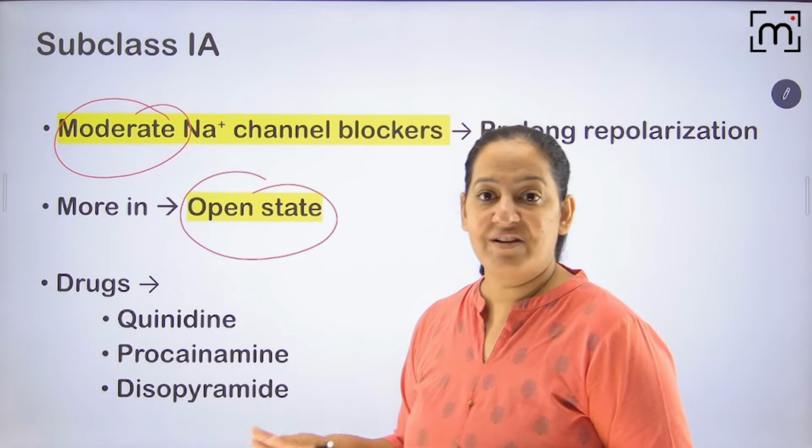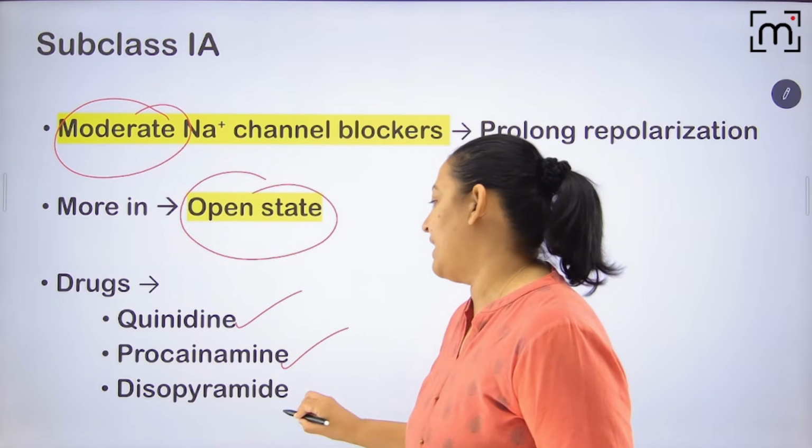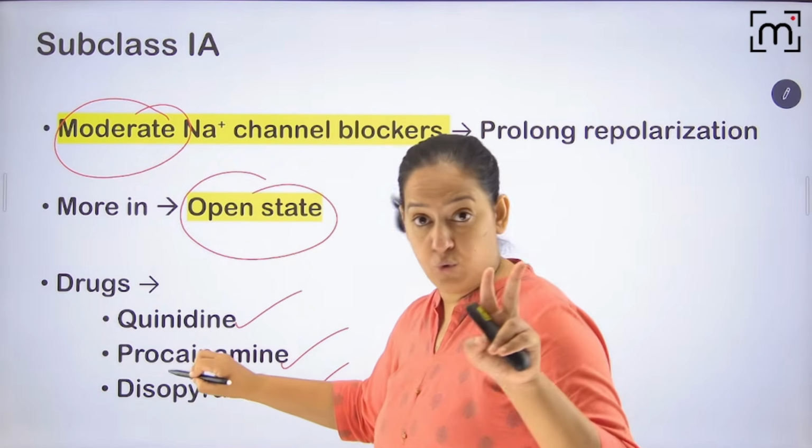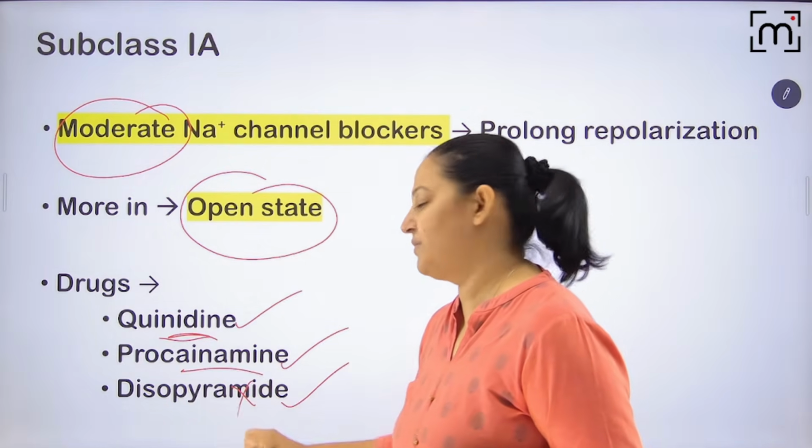What are the drugs in this category? We have three drugs: quinidine, procainamide, and disopyramide. I will teach you two of them. I will teach you quinidine in detail and procainamide in detail. This one I will not teach you in detail, it is not important.